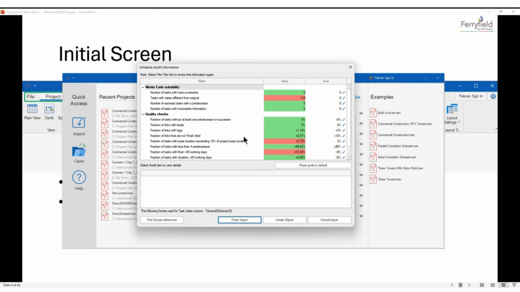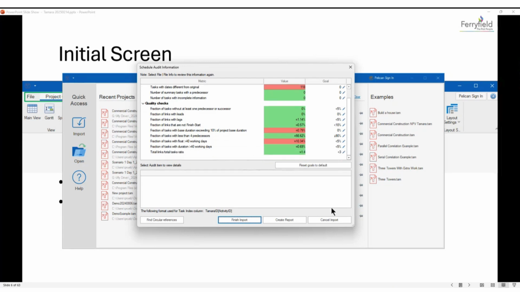And then you have a quality check, like this small DCMA 14 model. You see that you have all of this. So you can have fraction of tasks with duration exceeding 10%, you see, base fraction of 10%. Fraction of links that are not finish-to-start. Fraction of leads with lags. You see, with more than 40 working days. Total links versus total task ratio and things like that.